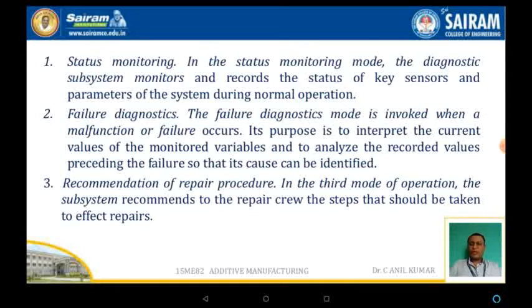Its purpose is to interpret the current values of the monitored variables and to analyze the recorded values preceding the failure, in order to identify the cause. Recommendation of repair procedures is the third mode of operation. The subsystem recommends to the repair crew the steps that should be taken to effect the repairs.